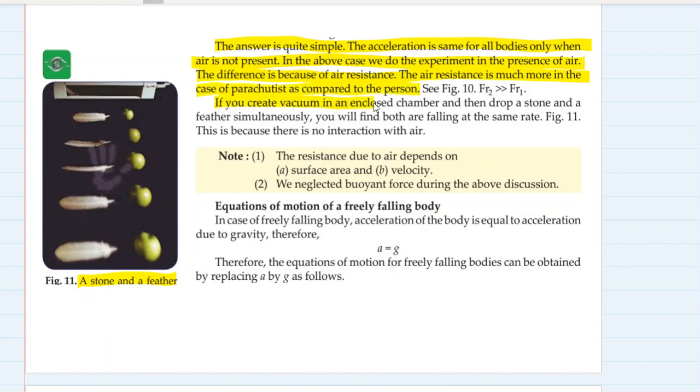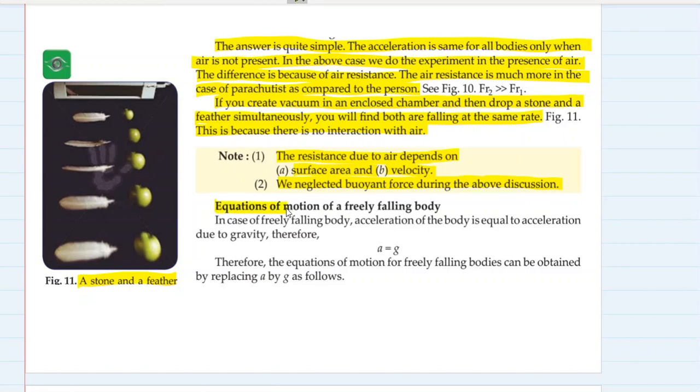If you create a vacuum in an enclosed chamber and then drop a stone and a feather simultaneously, you will find both falling at the same rate. We have already seen that. This is because there is no interaction with air. So note that air resistance depends on surface area and the velocity of the body. We neglect buoyant force during the above discussion. Buoyant force is again the force of buoyancy, which we will learn in the future topics after this.